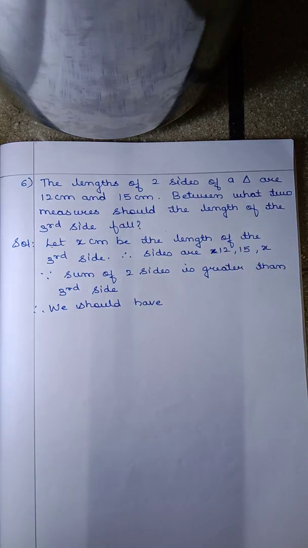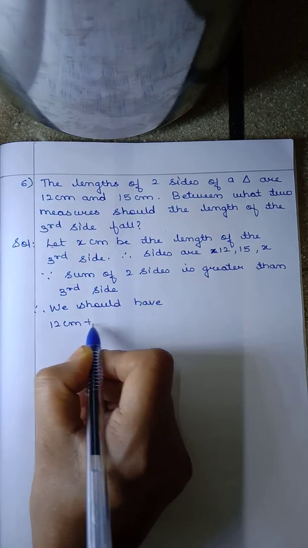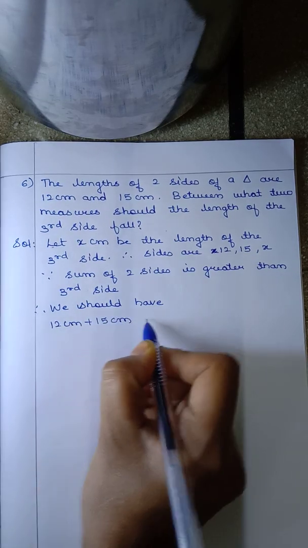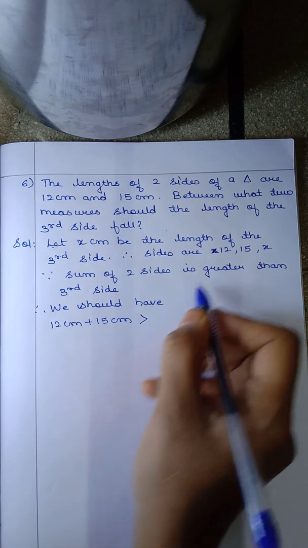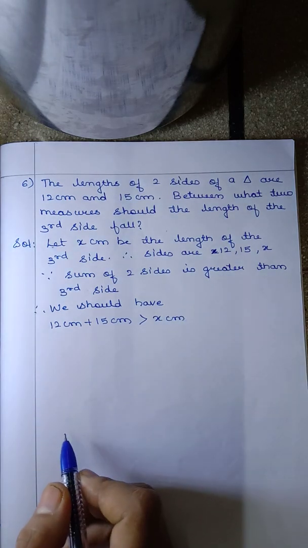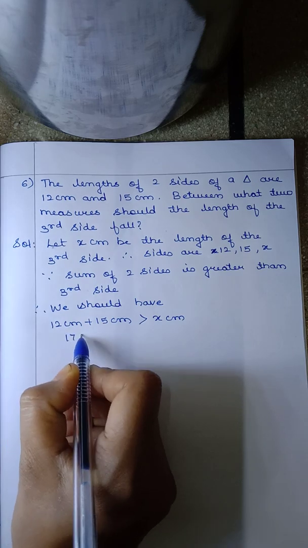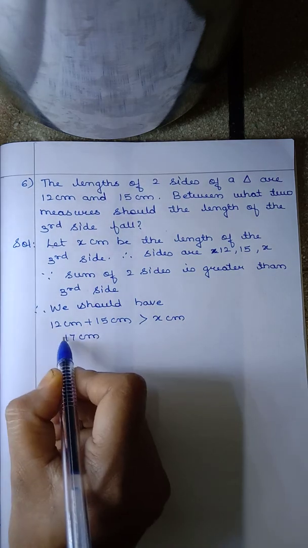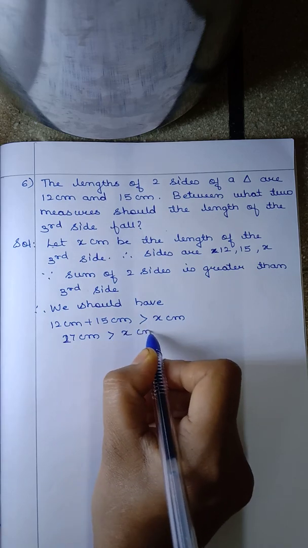Firstly, we can write 12 centimeter plus 15 centimeter is greater than the third side we have taken as x centimeter. Now 12 plus 15 is nothing but 27 centimeter, which is greater than x centimeter.